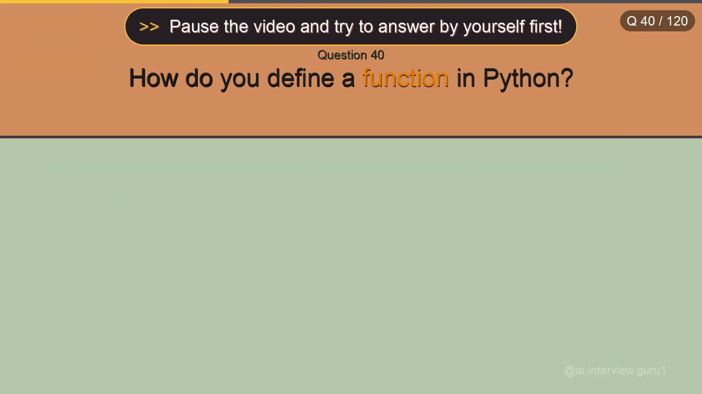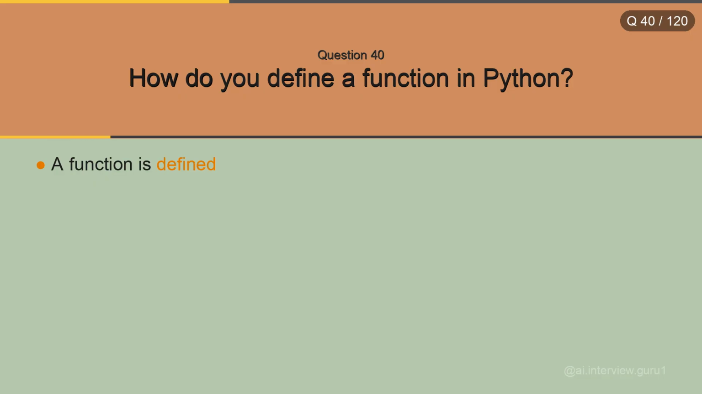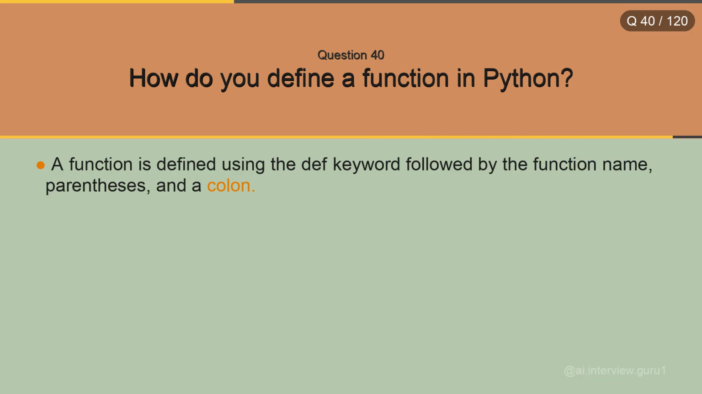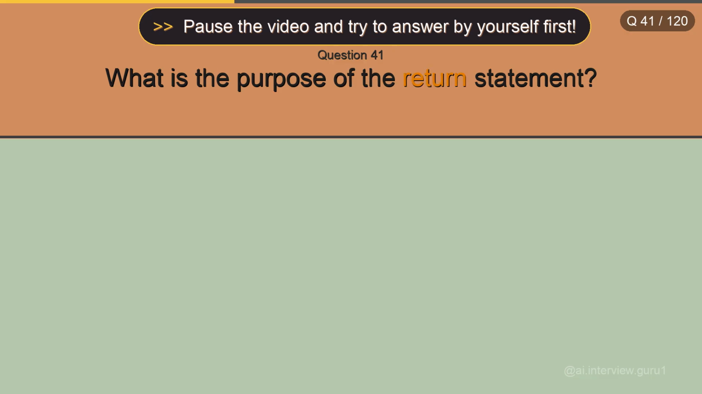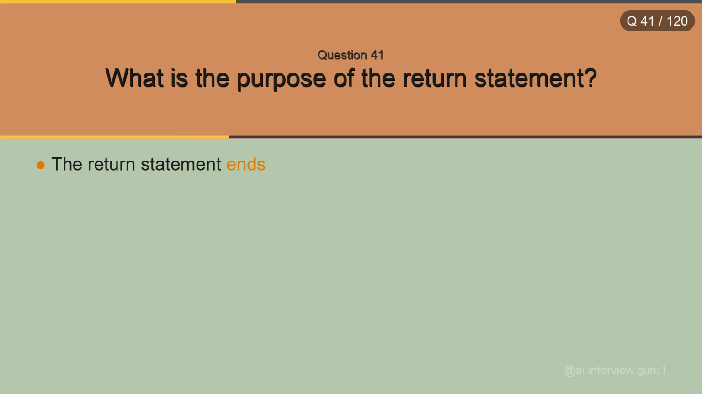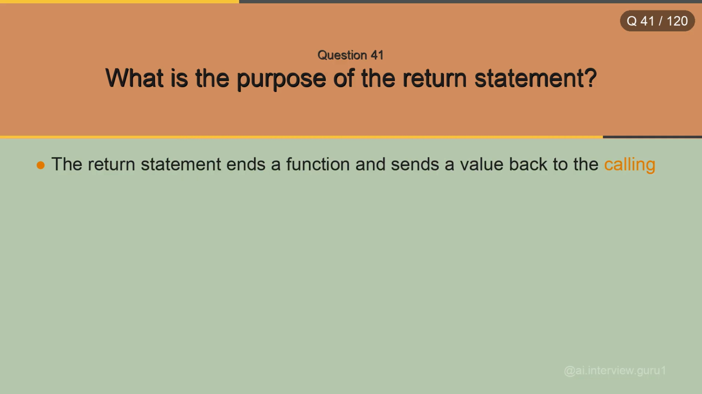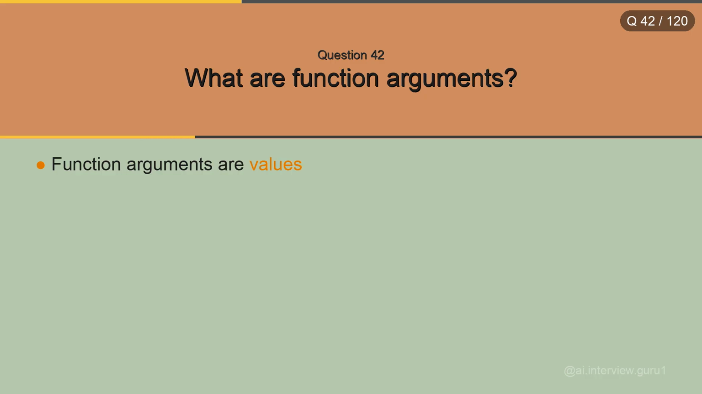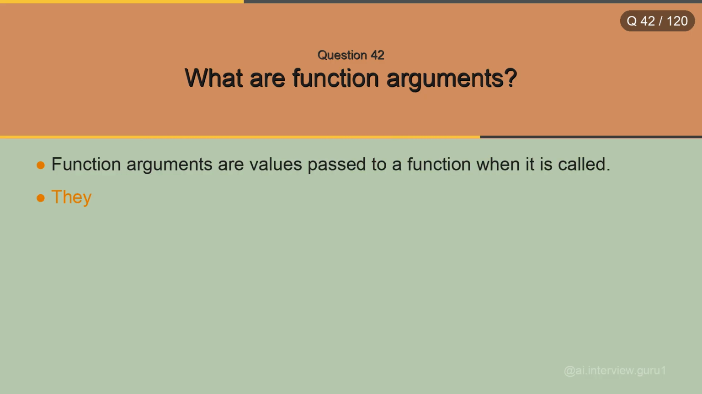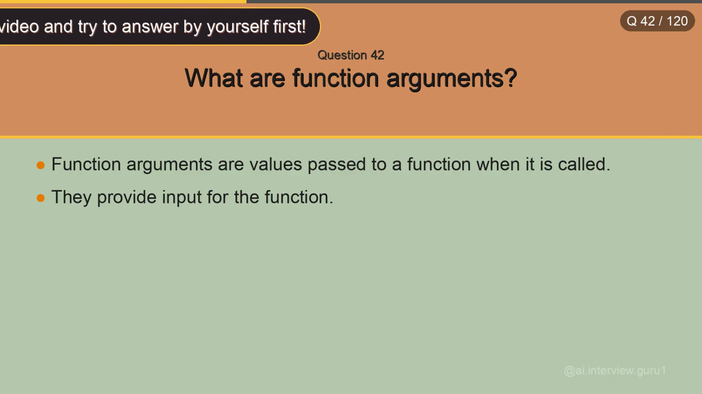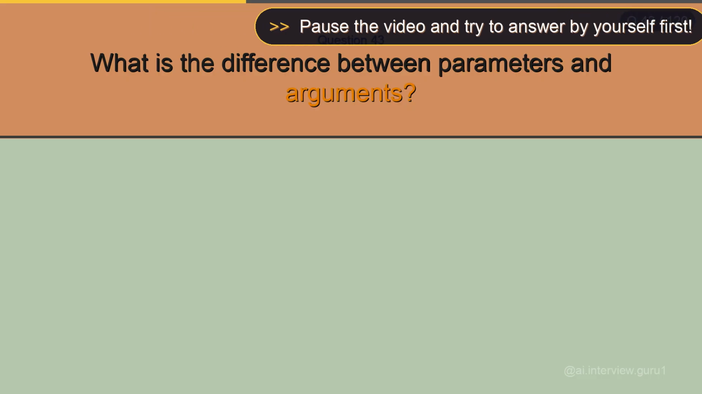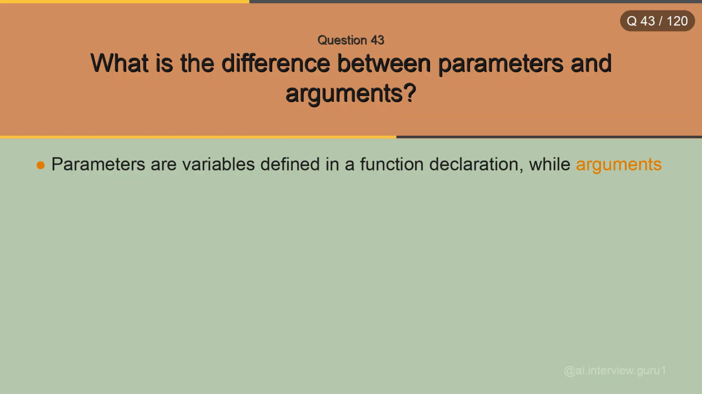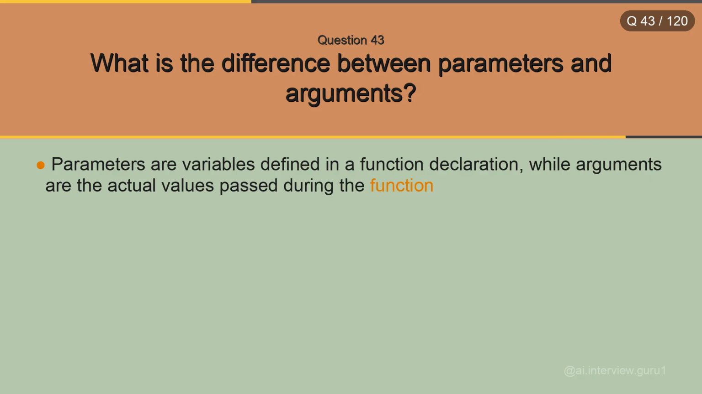How do you define a function in Python? A function is defined using the def keyword, followed by the function name, parentheses, and a colon. What is the purpose of the return statement? The return statement ends a function and sends a value back to the calling code. What are function arguments? Function arguments are values passed to a function when it is called. They provide input for the function. What is the difference between parameters and arguments? Parameters are variables defined in a function declaration, while arguments are the actual values passed during the function call.